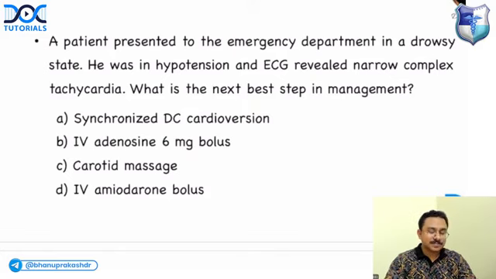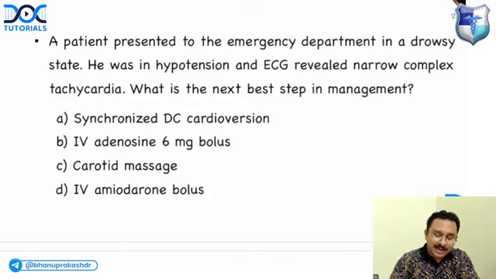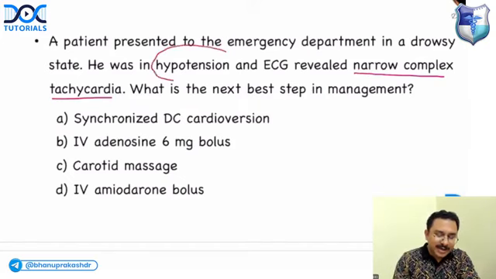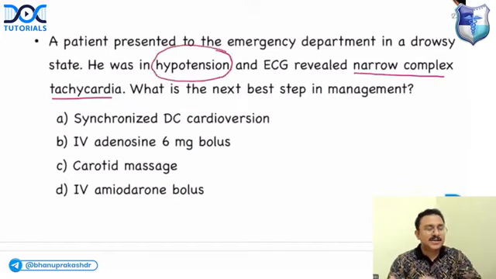Can you answer? So whenever you get a narrow complex tachyarrhythmia or a wide complex tachyarrhythmia, whatever it is, if the patient is having features of hypotension, if patient is having features of heart failure, in what all conditions will you go for DC shock?